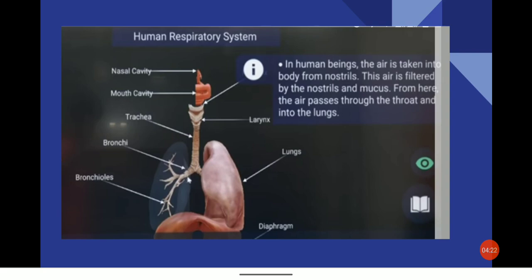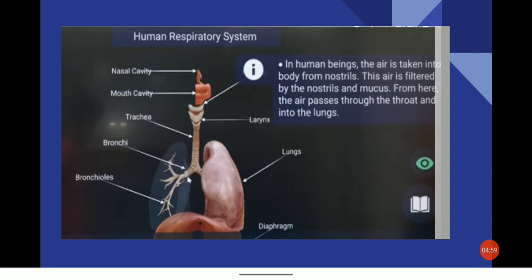This is the human respiratory system in our body. In human beings, the air is taken into the body from the nostrils. This air is filtered by the nostrils and mucus. From here, the air passes through the throat into the lungs. After that, the air enters the trachea. Then the trachea further divides into two tubes called bronchi. And these bronchi further divide into branches called bronchioles.